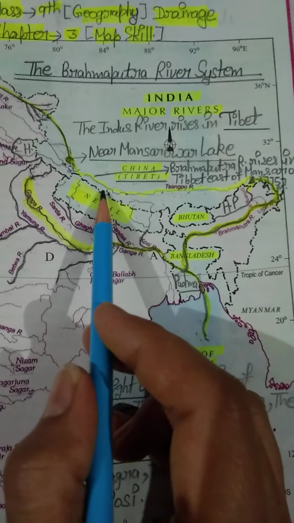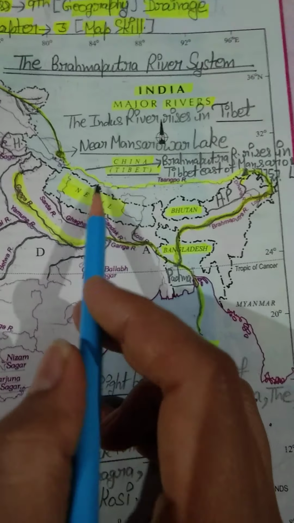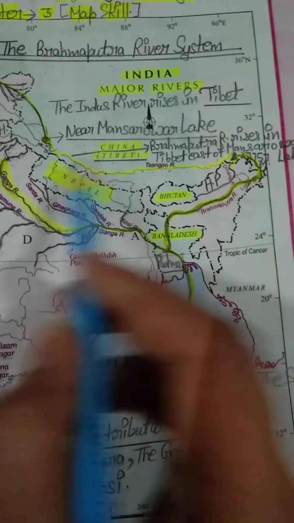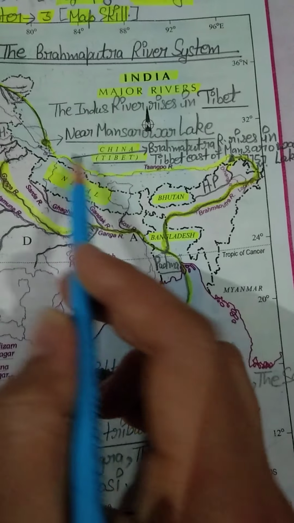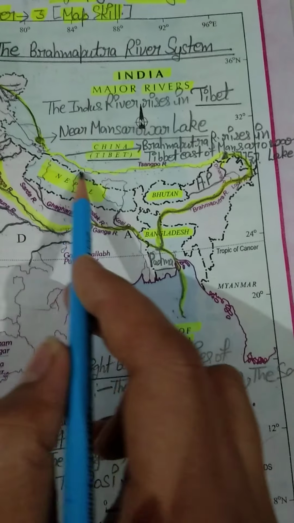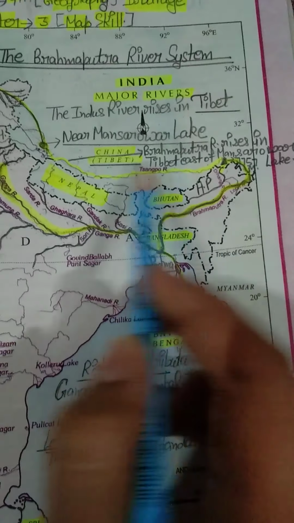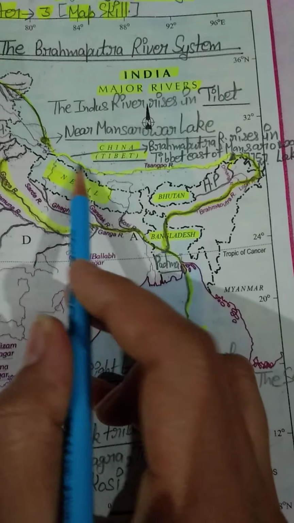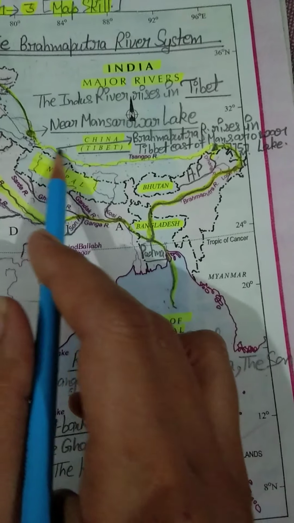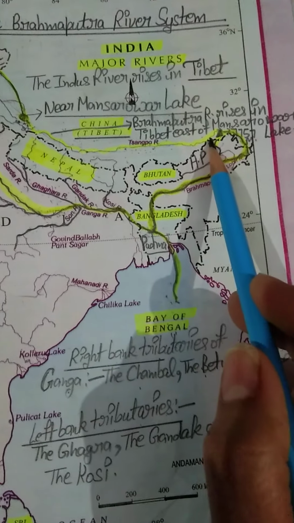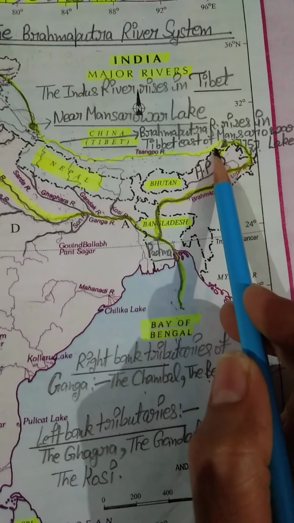Students, you know Brahmaputra river flows eastward parallel to the Himalaya. As you know, this is our Himalaya mountain, spreading like this, like an arc. So Brahmaputra river flows eastward parallel to the Himalaya. Let me tell you one more point.